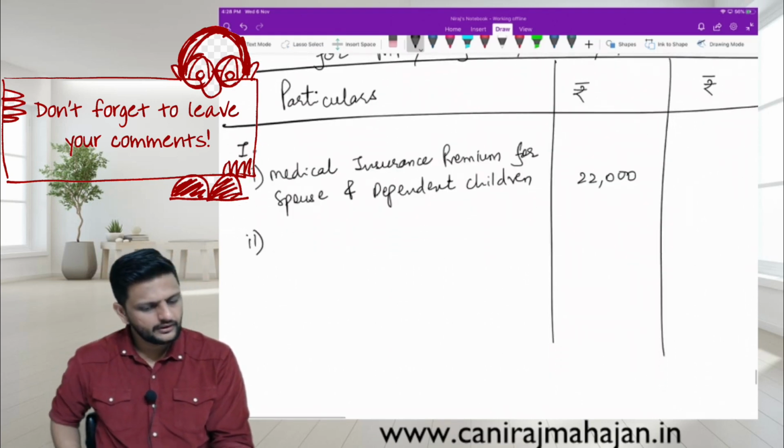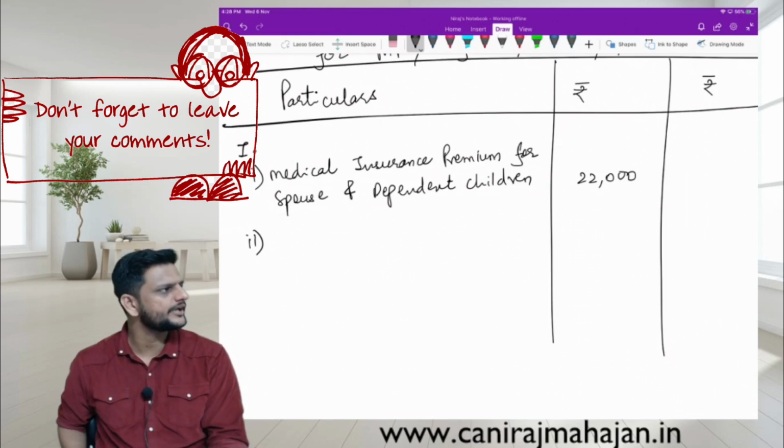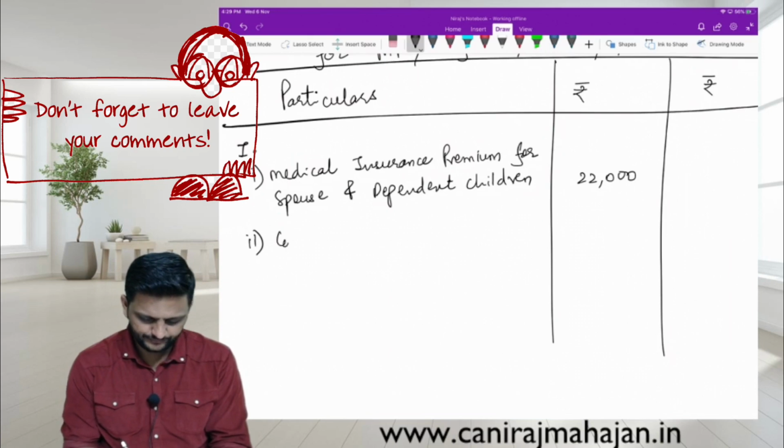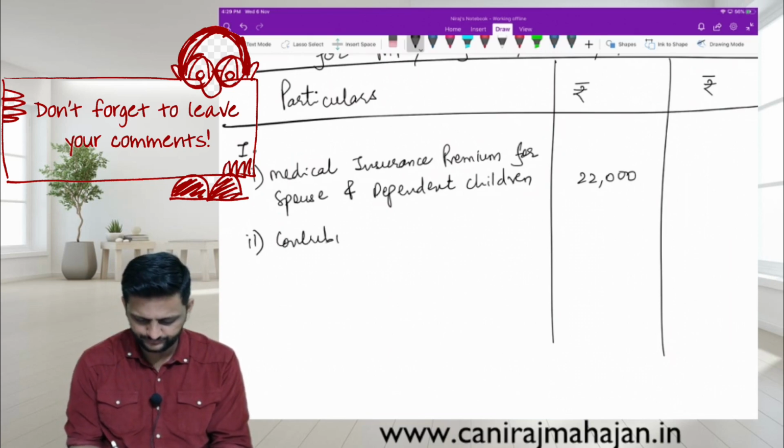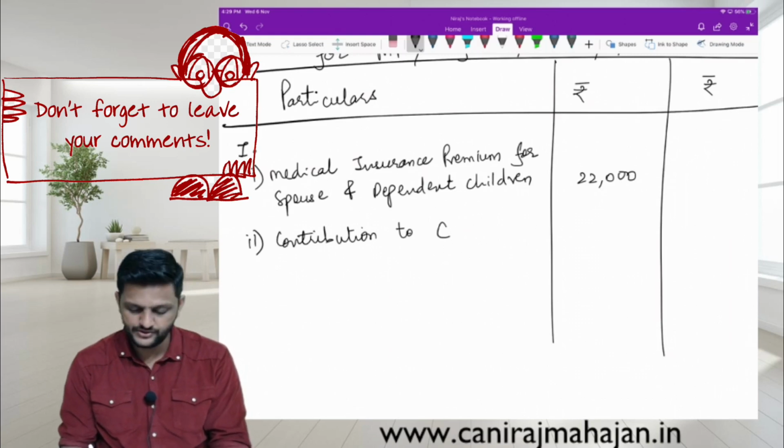Second, he himself contributes something to CGHS. Yes or no? That is his own contribution, no? Contribution, or he will get the benefit actually. CGHS. How much?